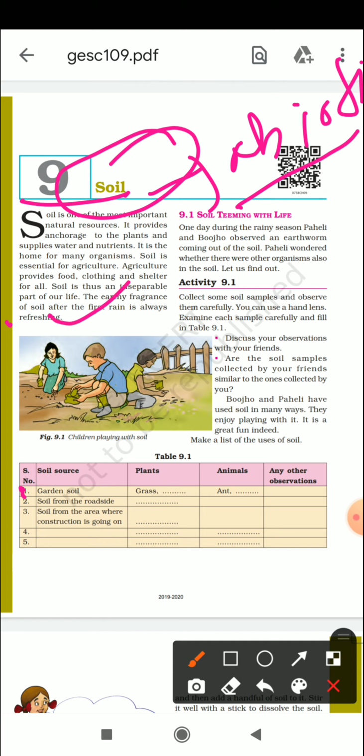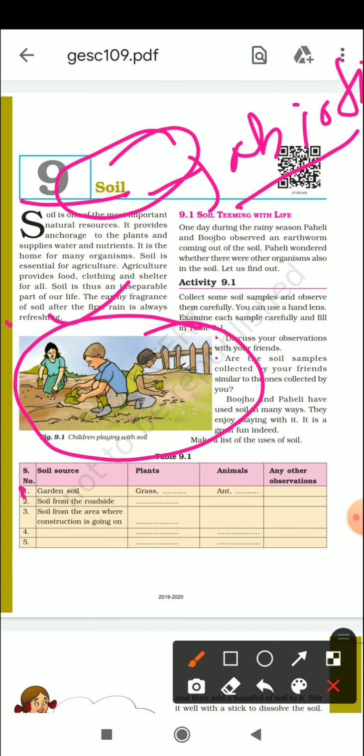Now let's see this picture which is given in your book. How beautifully the boys and the girls are playing with the mud. When you remember your childhood days, you notice that you all enjoyed a lot playing in the soil, playing in the mud.